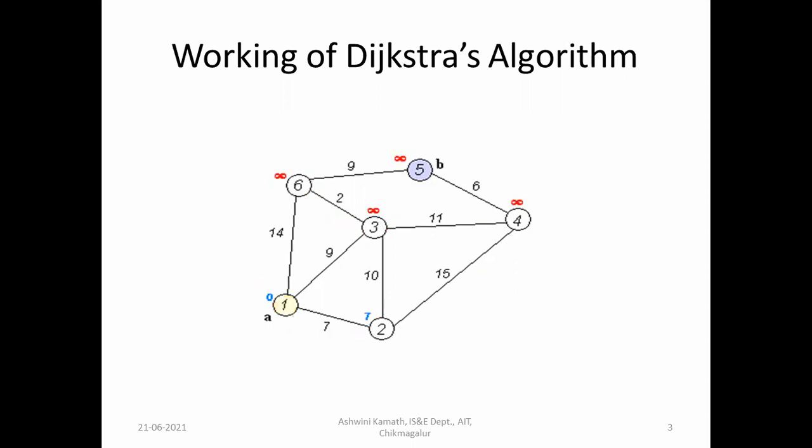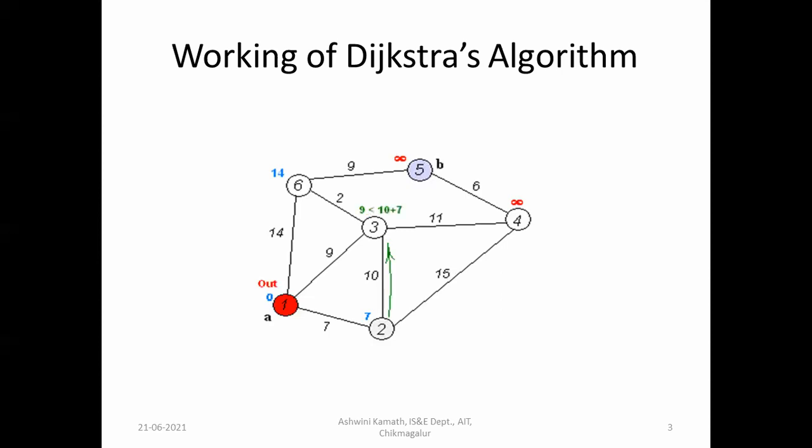Initially it will consider the source vertex. From the source vertex, it will check the adjacent vertices and select the one which has the lowest cost. For example, here from 1, vertices 2, 3, and 6 are connected. So these 3 are the adjacent vertices for 1. From 1 to 2 it is 7, 1 to 3 it is 9, and 1 to 6 it is 14. It will select the lowest cost, so it will select 1 to 2, that is 7.